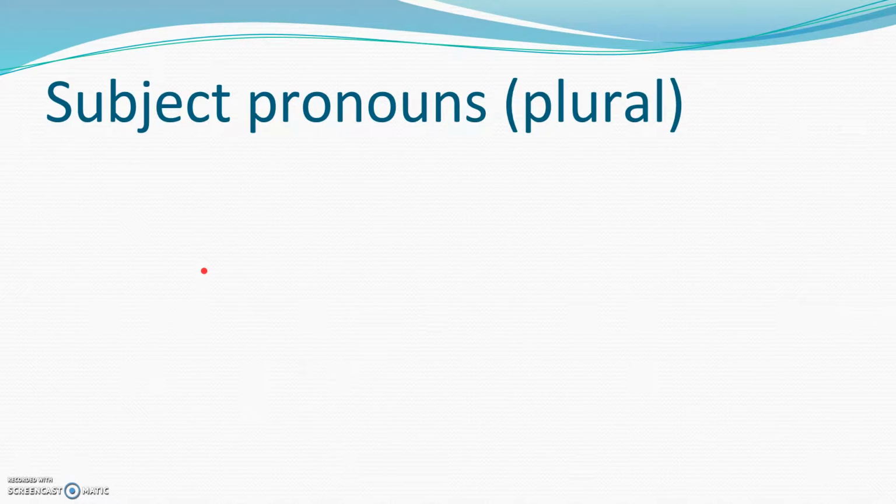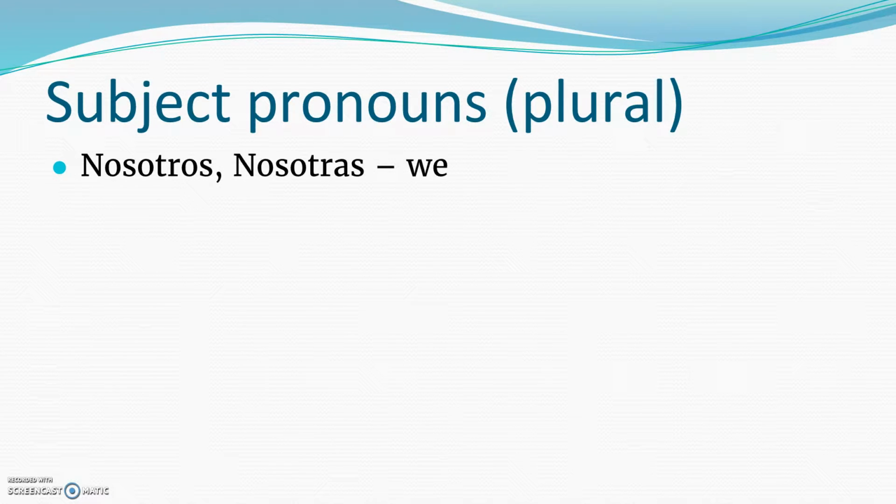Now we have subject pronouns that are plural. If you want to say nosotros or nosotras, that will be we. Nosotras is only used if there's a whole bunch of girls for we. For example, if I'm a girl, Senora Lim, and I have all my girls with me, and we're going out for a ladies' night out, it'll be nosotras. We, nosotras.